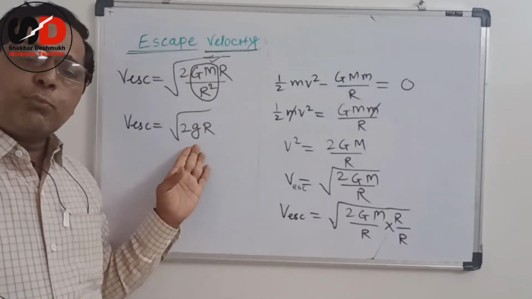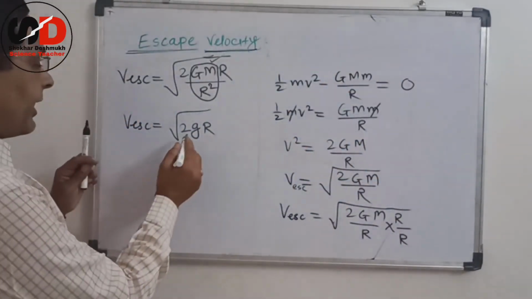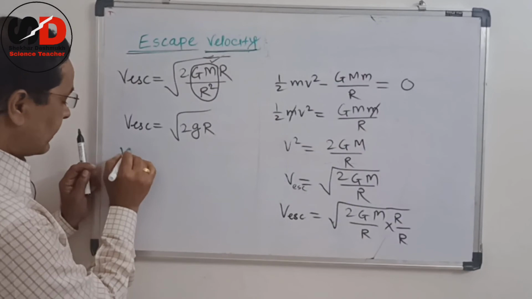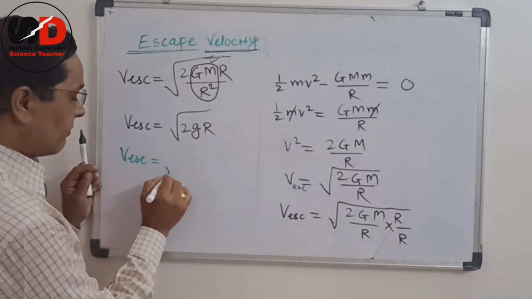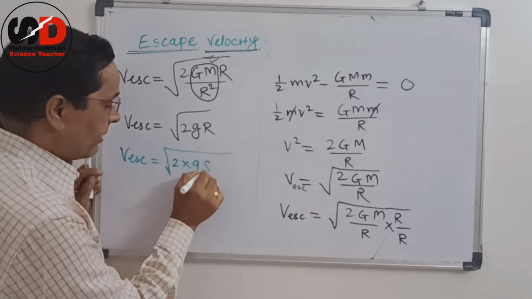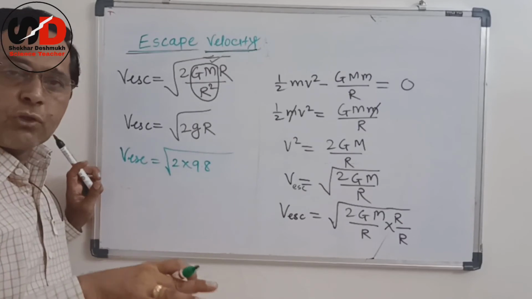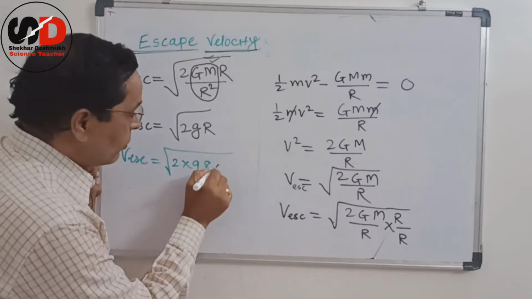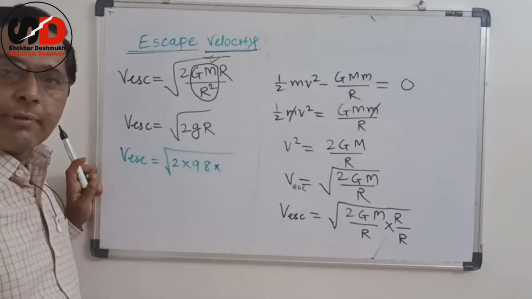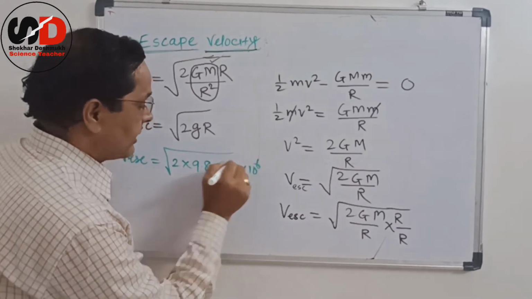Now just put the values of g and R. v escape is equal to under root 2 into 9.8, the average value of gravitational acceleration on the surface of Earth, into capital R, which is 6.4 into 10 raised to 6.